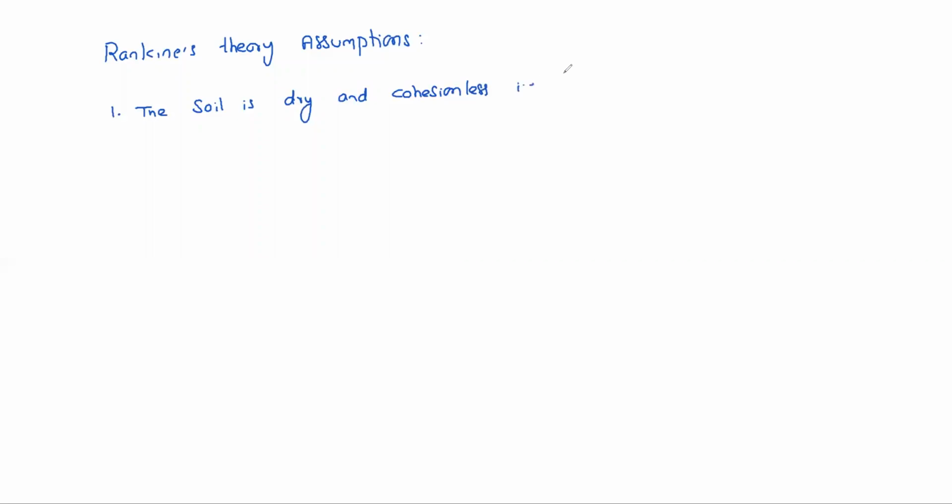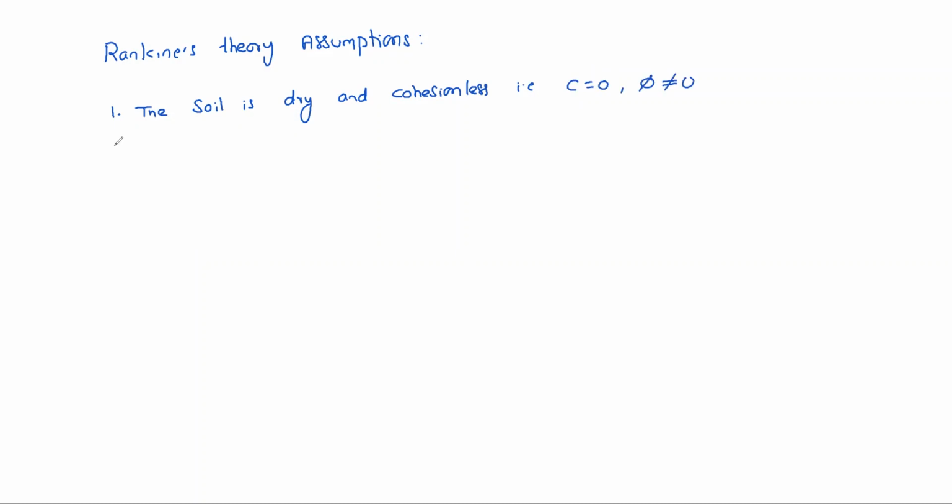Cohesionless means C is 0, cohesion is 0, and phi is non-zero. This is the cohesionless soil, dry, like sandy soil.